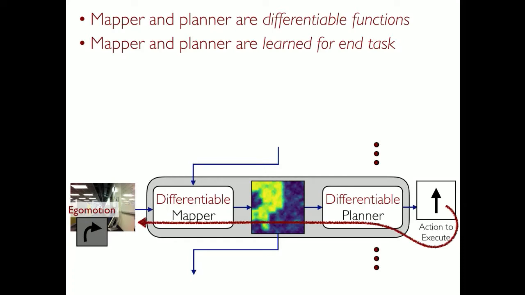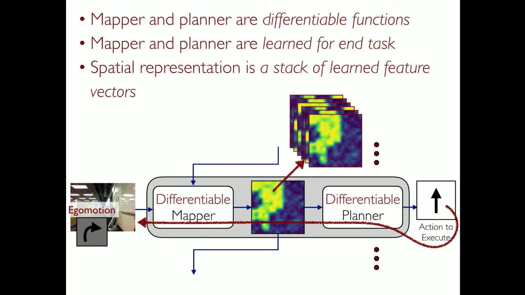And what this allows us to do is to move beyond simple representations for spaces. So as I was mentioning, in a purely classical world, the representation for space is a geometric version, which is, let's say, where is free space and where is no free space. But once you set up this as an end-to-end learning problem, you can actually move beyond this simple representation for space. You can actually go to more expressive representations for space, and that can be learned in context of the task that we want to do.